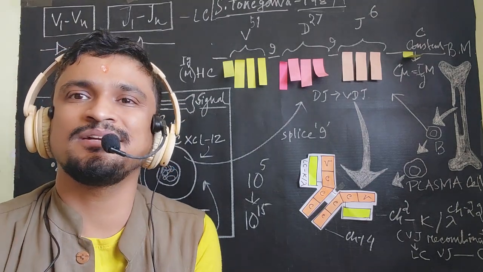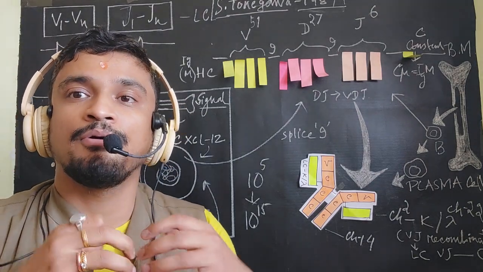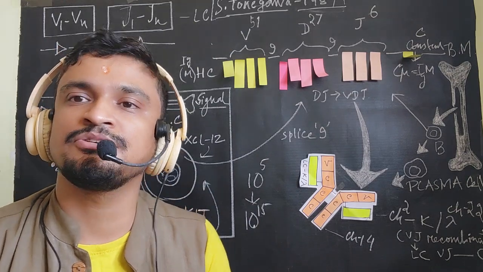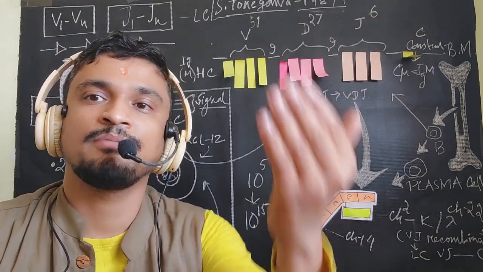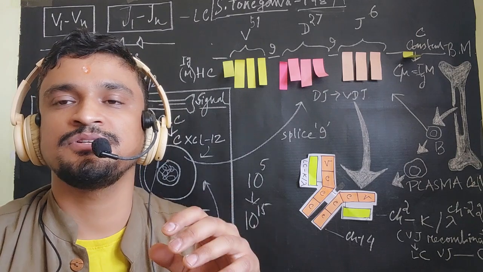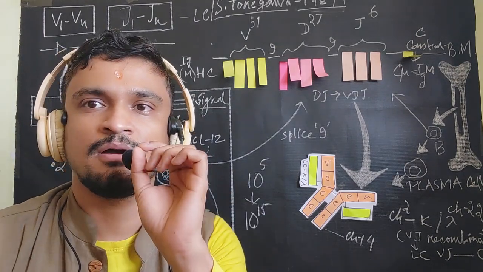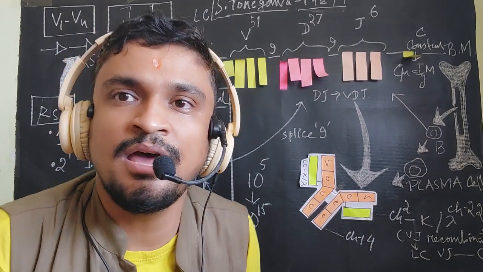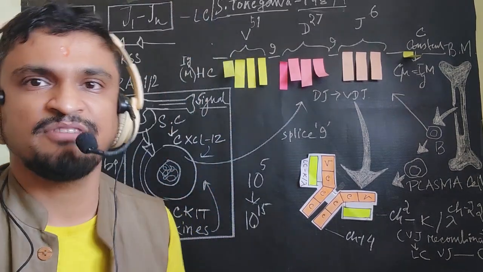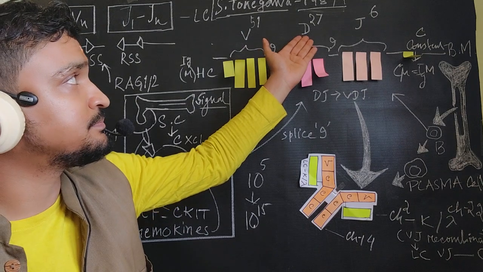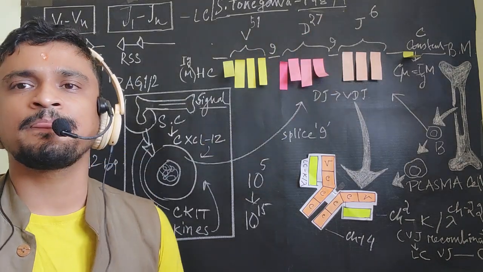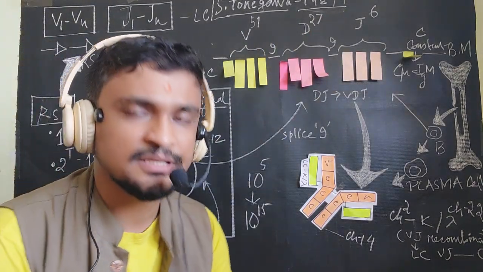So what are the methodology and way to produce this diversity of a particular antibody for a particular antigen? This specificity with diversity is caused due to a certain methodology in genetics known as VDJ recombination. V for variable, D for diversity, J for joining. So we'll understand this step by step.